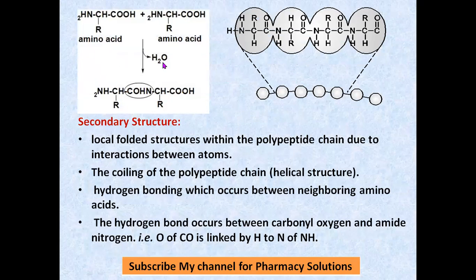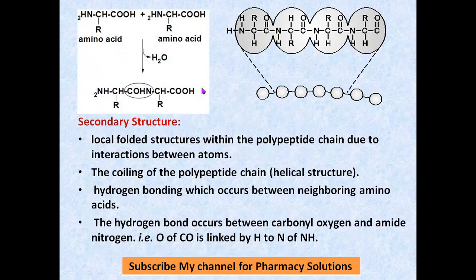So primary structure, as I told you, is a linear chain. Two amino acids are there. The OH from the carboxylic group and H from the amine are removed in the form of water to form a peptide bond. CONH is a peptide bond. So there is peptide bonding between them. Then one more amino acid will come, and again this OH and the H of that amine will combine.